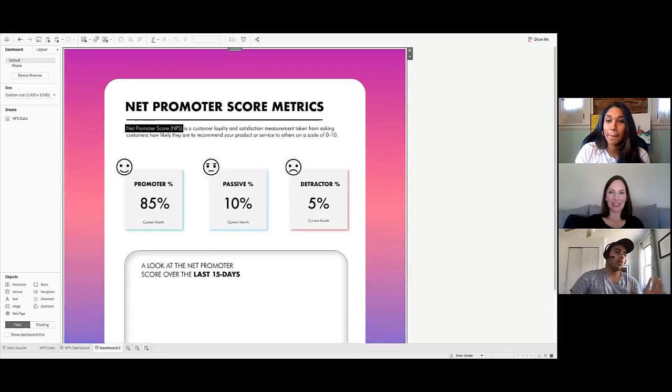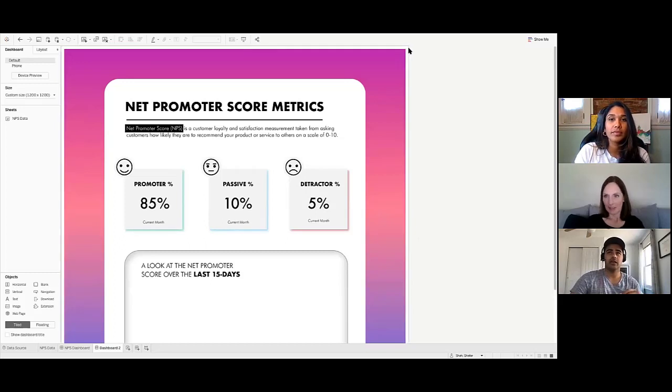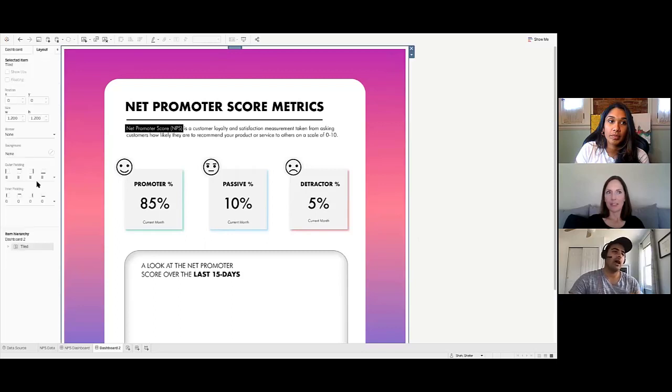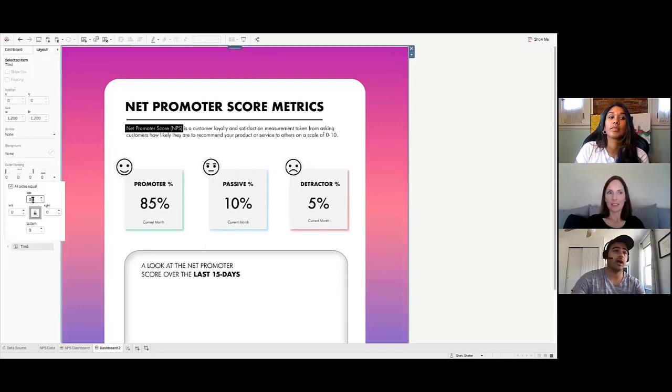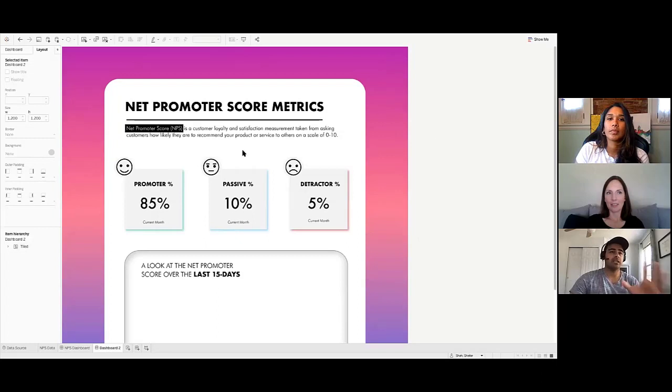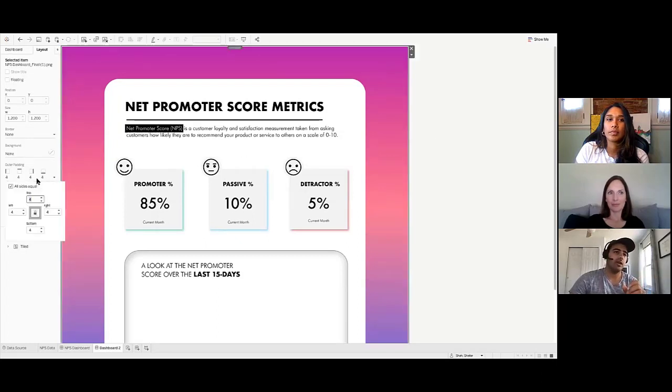But one thing I want to make a note of is that when you export this image, you notice how the padding is increased outside of the image. So you'll still see white outside the image. To make this dashboard fit, what you need to do is click outside of this image, go to layout, and set the outer padding to 0, not 8, so that it actually fits. So click on the image, then change the 4 to 0. And there you go. See how it's nice and fit on the dashboard?